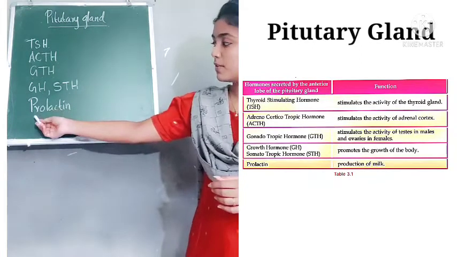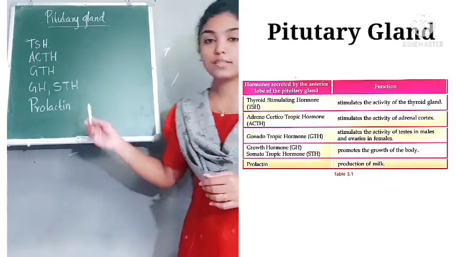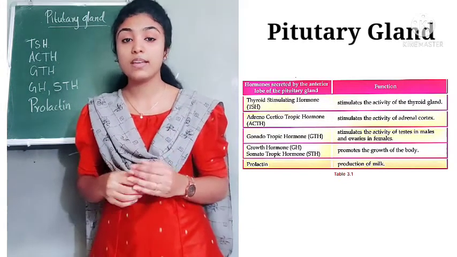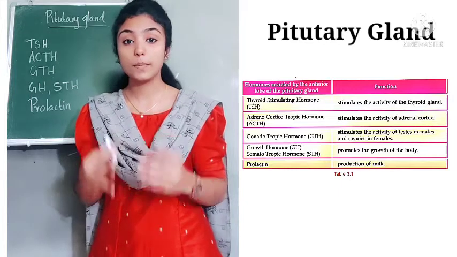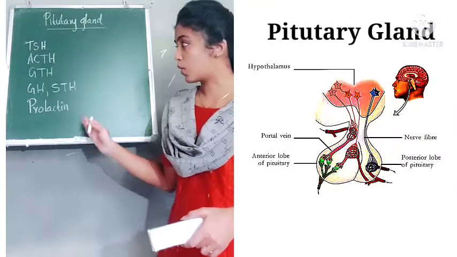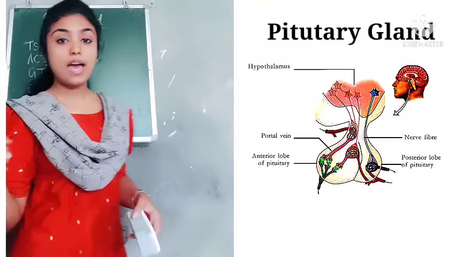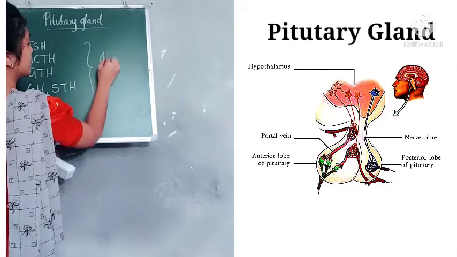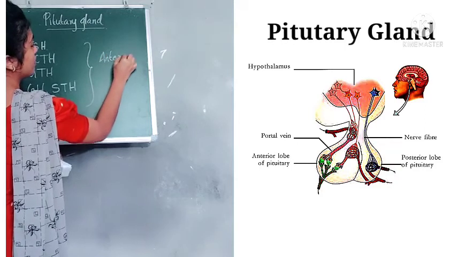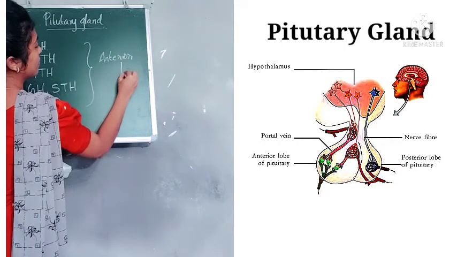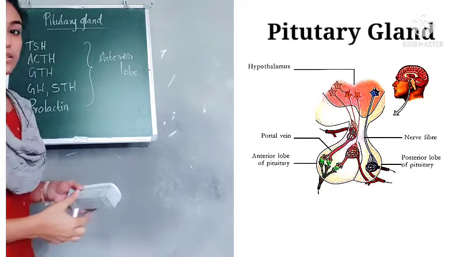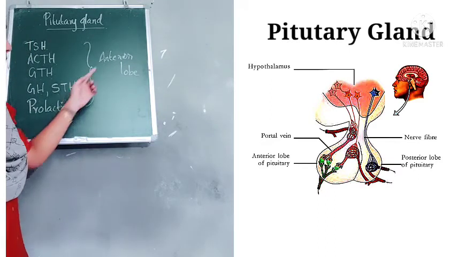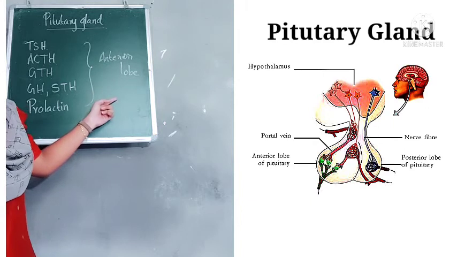Then the last one is prolactin. From the name itself, lactin, we can understand that it helps in production of milk. So these are the hormones secreted from the anterior lobe of pituitary gland. All these hormones are secreted or produced from the anterior lobe of pituitary gland.